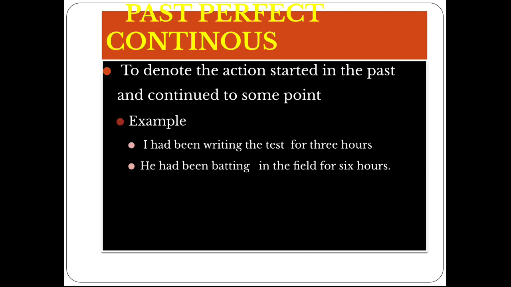The past perfect continuous tense is used to denote actions started in the past and continuing to some point in the past. I had been writing the test for 3 hours. Here the duration of the time is also mentioned. He had been working in the field for 6 hours. So to denote the duration of an action for some time in the past, we can make use of this kind of format: had been plus verb plus ing form.